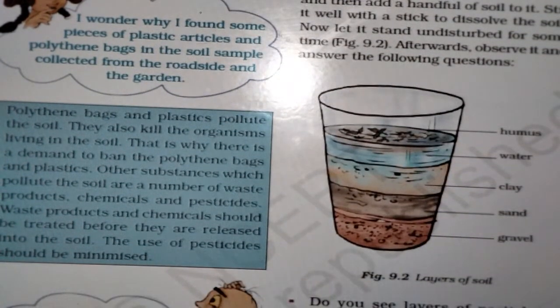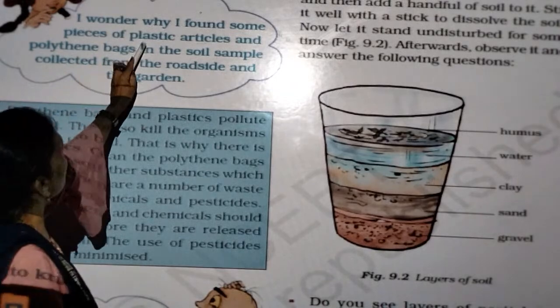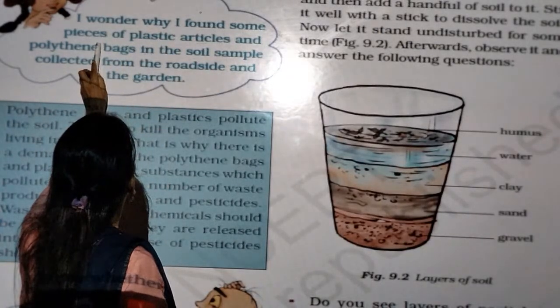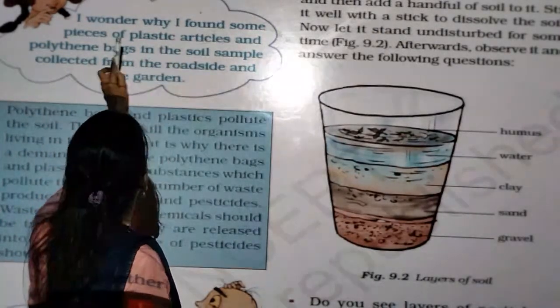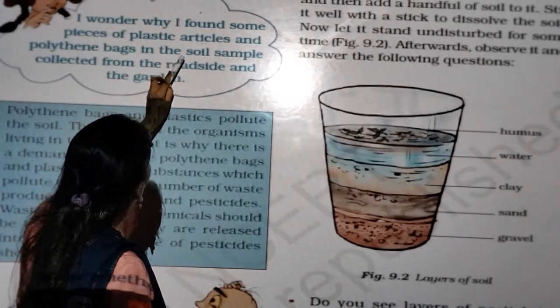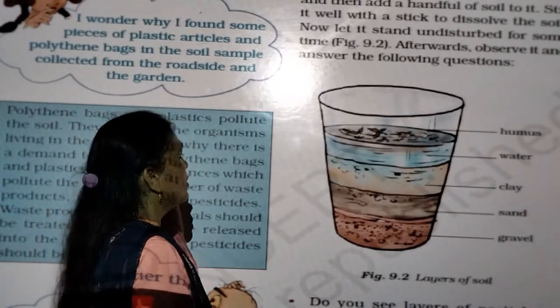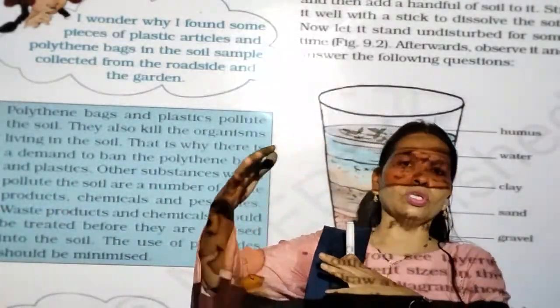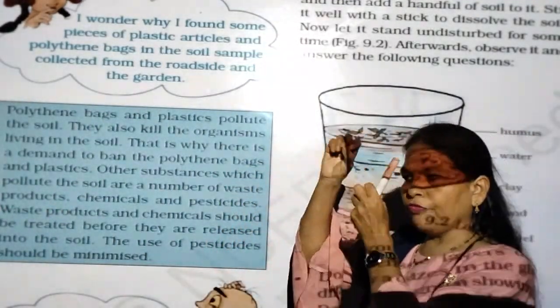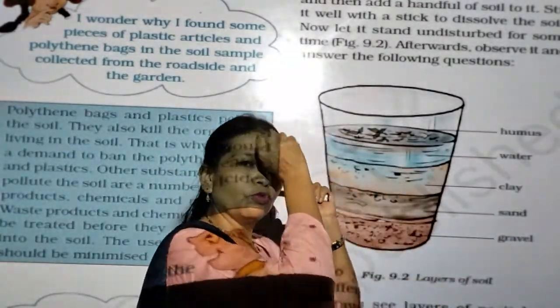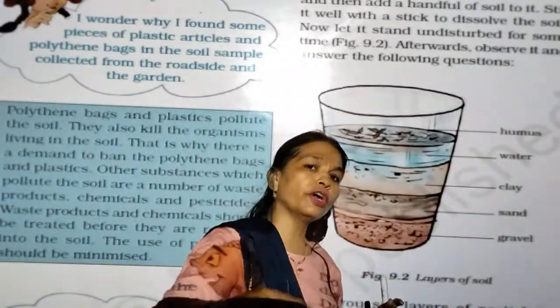Now next, here we have to see, I wonder why I found some pieces of plastic articles and polythene bags in the soil sample collected from the roadside and the garden. Because people throw garbage, they fill the garbage in plastic, and we see plastic on the roadside.